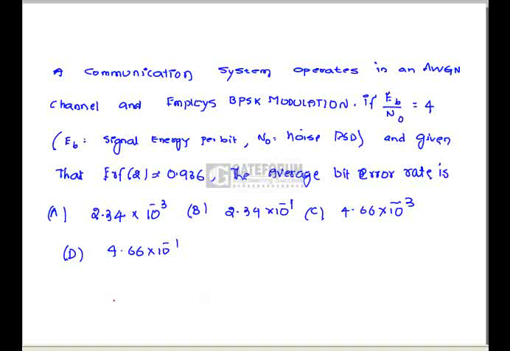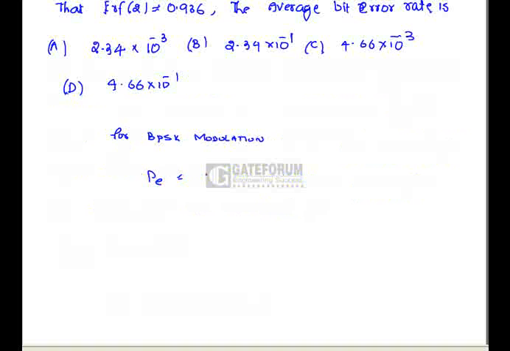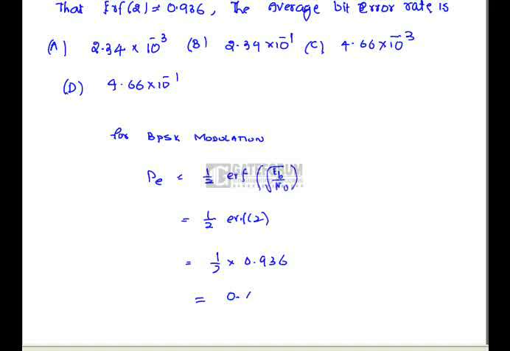For BPSK modulation, the average bit error rate is 1 by 2 erf of root Eb by N naught, which is equal to erf of 2, which is 1 by 2 into 0.936, which is equal to 0.468, nothing but 4.68 into 10 power minus 1.